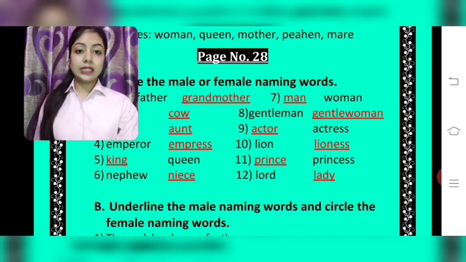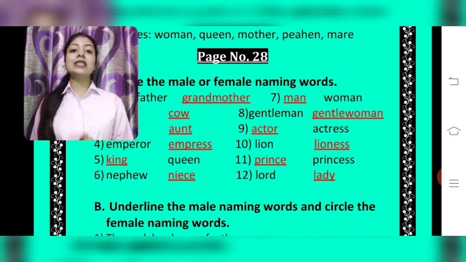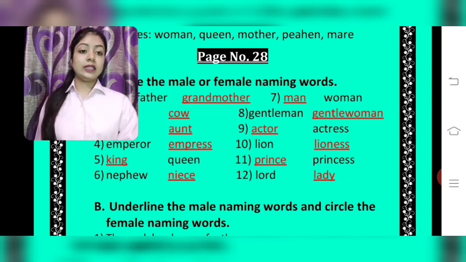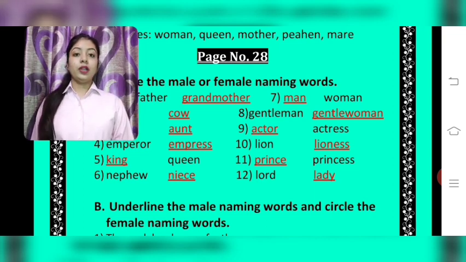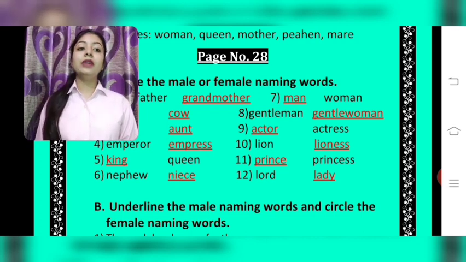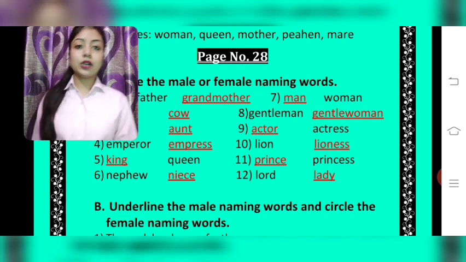11th, princess they have given to us. We will be writing prince because prince is the male of princess. So prince, princess. 12th, lord. Lord is again a male naming word and its female naming word is lady. Lord, lady. Students, learn it also.